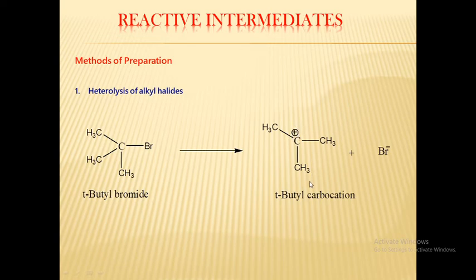This is your carbocation, because carbon carries positive charge. Simply, how will you prepare tertiary butyl carbocation from tertiary butyl bromide? By the heterolysis of this alkyl halide, that is tertiary butyl bromide, to form this tertiary butyl carbocation. This is your first method for the preparation of carbocation.